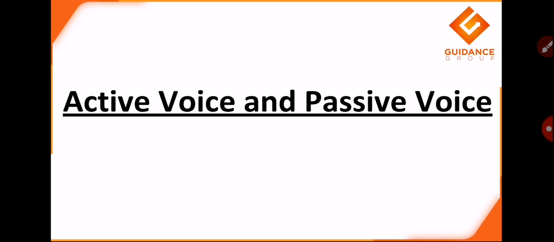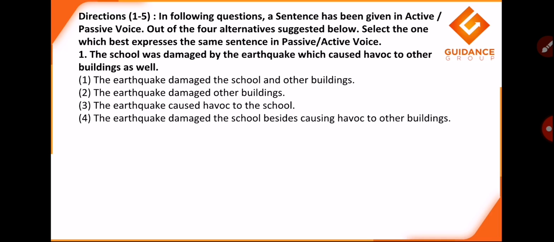Last time we did an example of 13 to 14 questions. Now again we'll be doing some 16 to 17 examples, so that you can have an idea of how to eliminate the options and mark the correct answer when the rules are not qualified to judge a particular answer. In this particular question we see: the school was damaged by the earthquake, which caused havoc to other buildings as well.